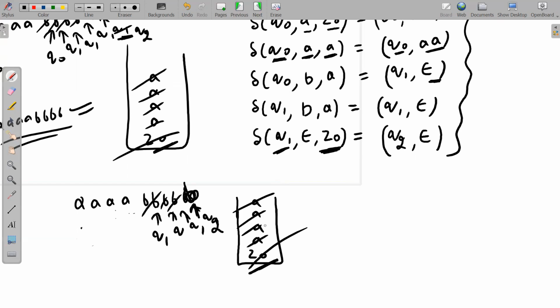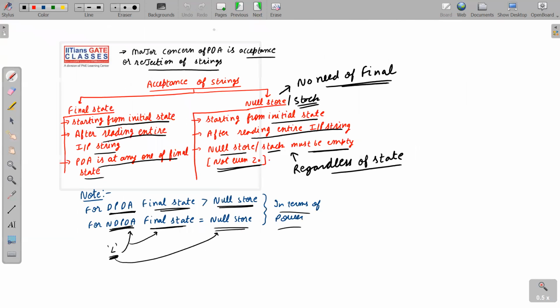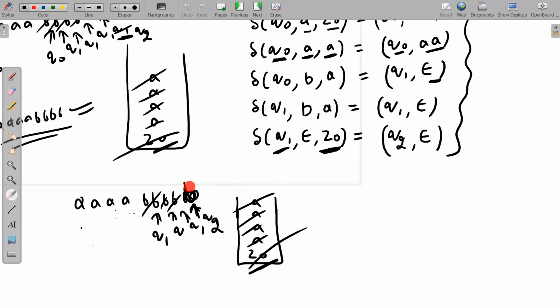Now you will say, sir, the stack is empty, so the string will be accepted, but we should reject it. No, the string will be rejected. Why? Because see the definition carefully. Starting from the initial state, after reading the entire input string, the stack must be empty. The second condition is after reading the entire input string. Have we read the entire string? No, this B is left unread. That means we have not read the entire string. Hence, the string will be rejected.